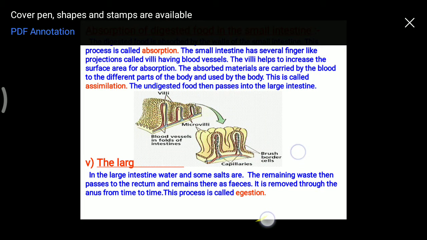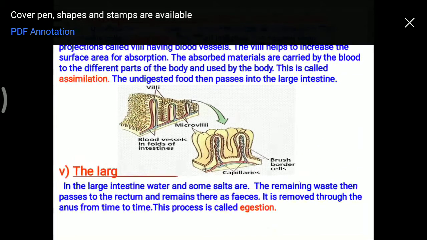These villi increase the surface area for the process of absorption, and here absorption occurs. This is the diagram of villi and microvilli, which help in the absorption of digested food. Now the digested food is absorbed and reaches our blood, from where it is transported to each and every